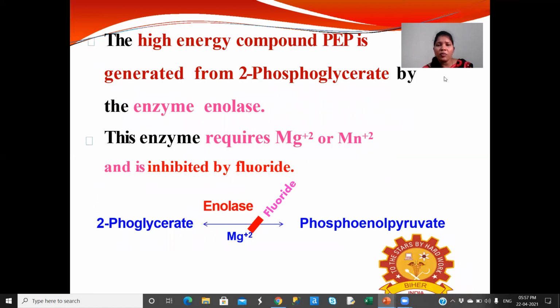The high energy compound phosphoenol pyruvate is generated from 2-phosphoglycerate by the enzyme enolase. This enzyme requires magnesium ions or manganese ions, and it is inhibited by fluoride. Here, this is the reaction. 2-phosphoglycerate, in the presence of enolase and magnesium ion, is converted to phosphoenol pyruvate.